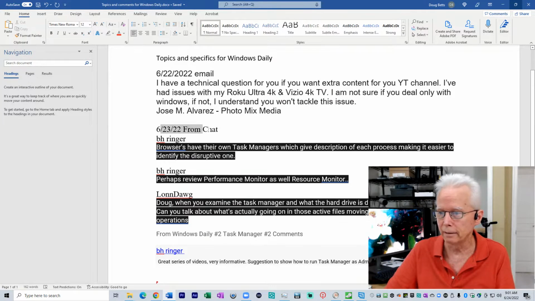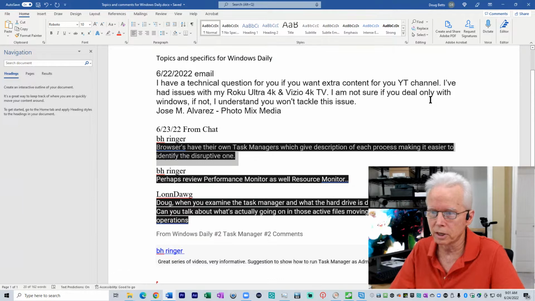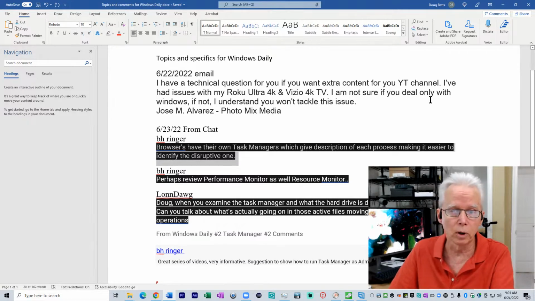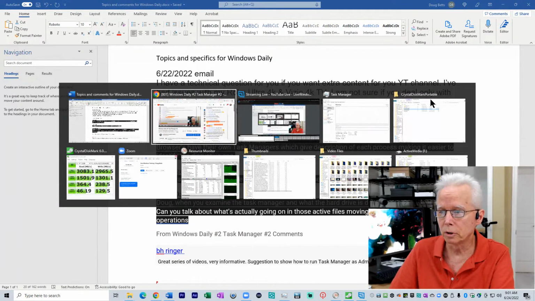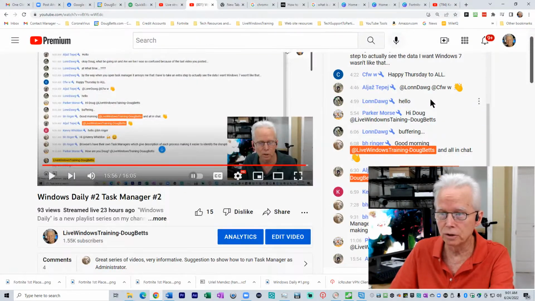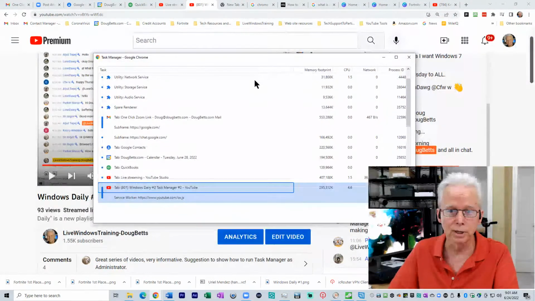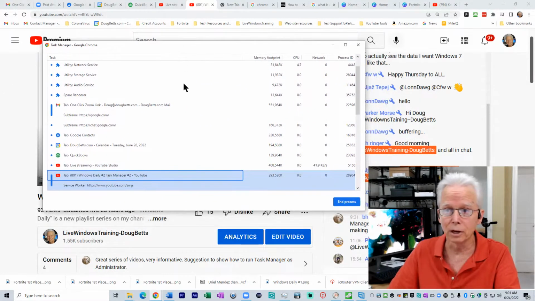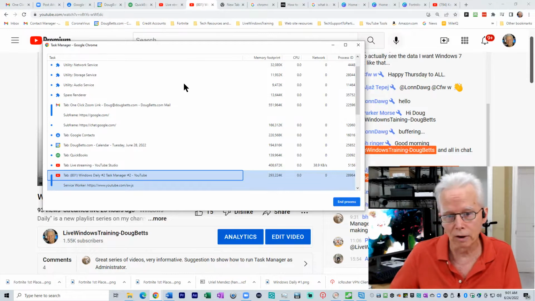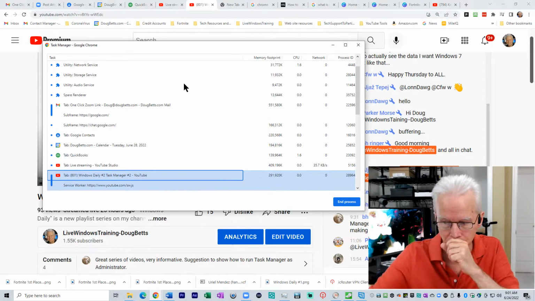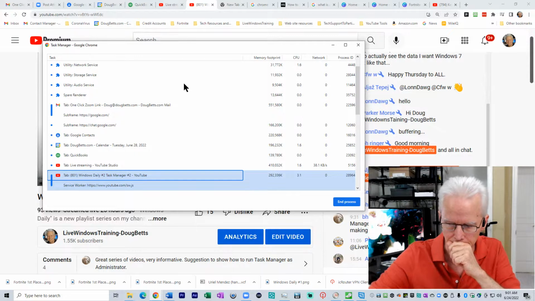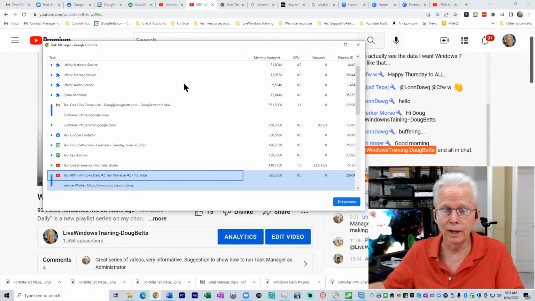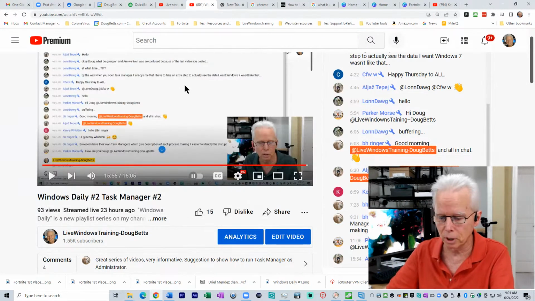And then from the chat from yesterday, BH Ringer says, browsers have their own task managers which give description of each process, making it easier to identify the disruptive one. Yes, I'm going to Alt-Tab over here to the browser, and from the browser you do Shift-Escape, and that brings up the browser task manager. I'm not going to go into detail now, just pointing out that that's how you get to it. And that's true with Microsoft Edge as well. Microsoft Edge is also Shift-Escape since it's based on Chromium.